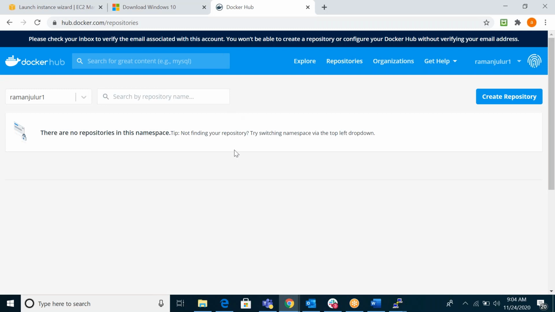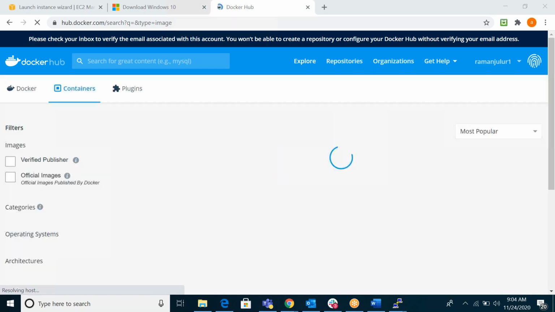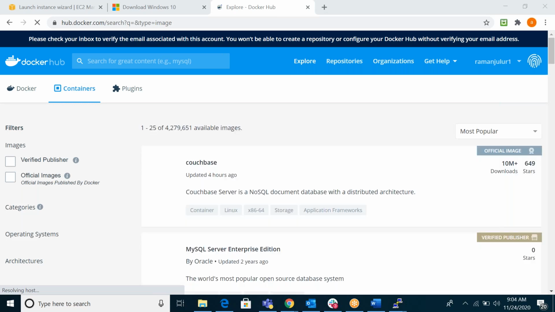But in Docker, in Docker Hub, you will get all the base images. Just go explore here. In Docker Hub, you will get all the base images whatever you require, but Docker images only, okay? So in Docker Hub, you will get all your base images.